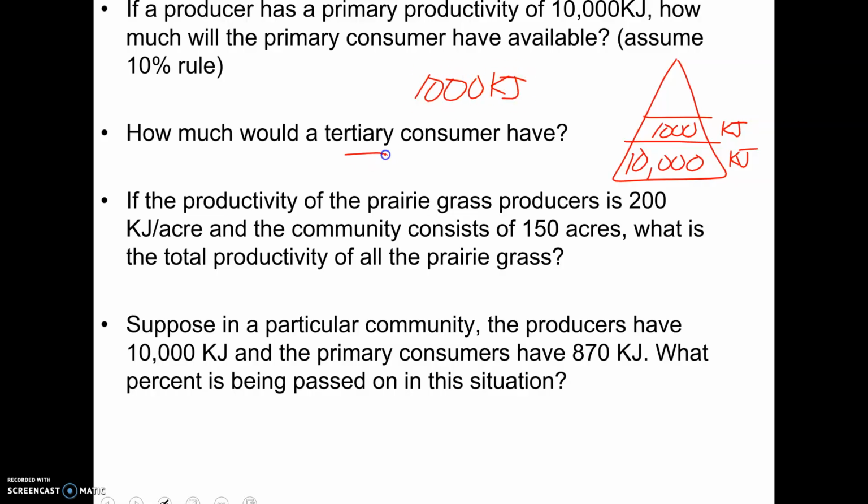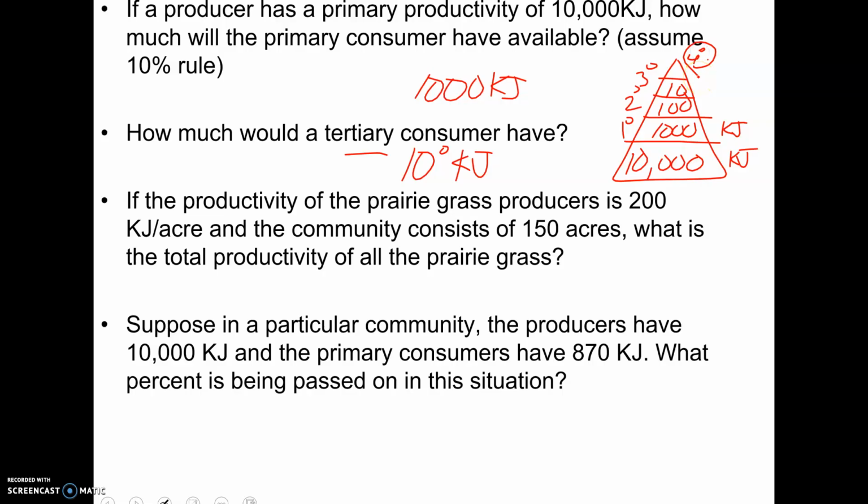How much will the tertiary consumer get? So remember, this is our primary. That means our secondary would be 100, which means our tertiary would only be 10. So this would be 10 kilojoules. And this is why, by the way, this is shaped like a triangle and usually doesn't go above quaternary, because there's just not enough energy to sustain it.